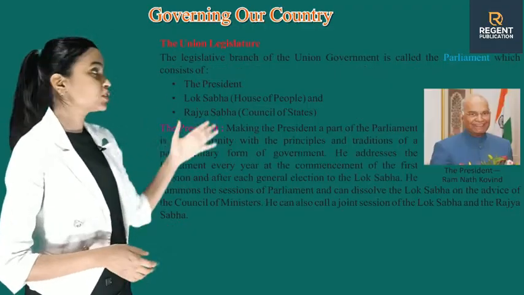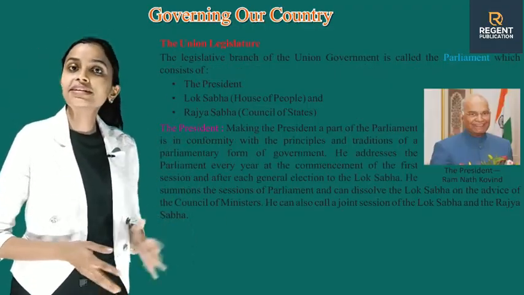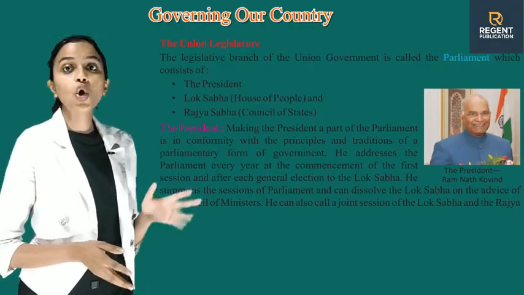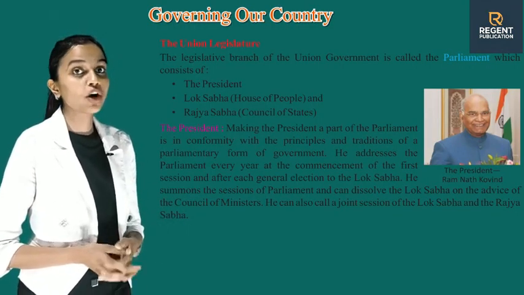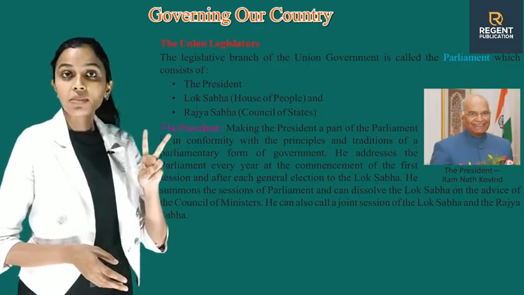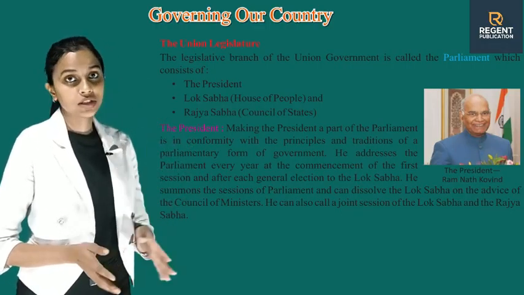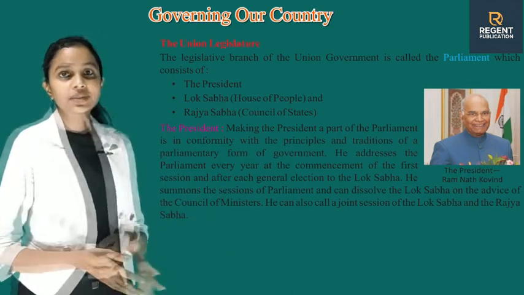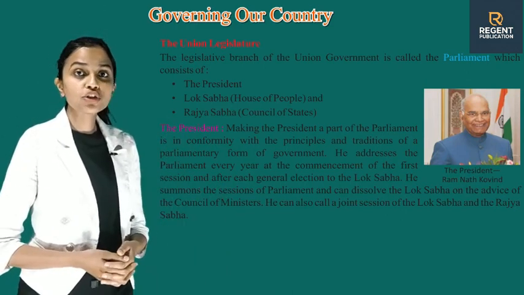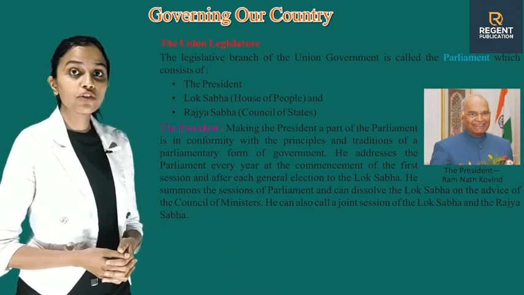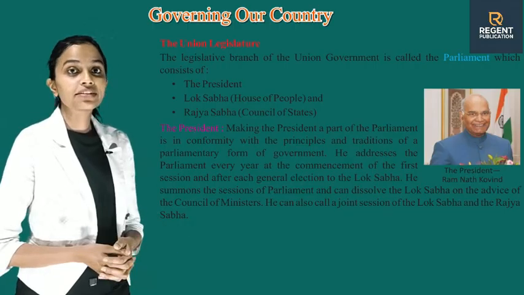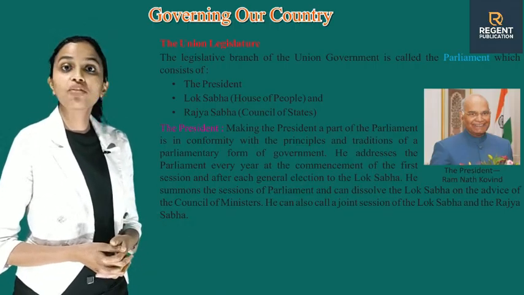The Union Legislature. The legislative branch of the Union Government is called the Parliament, which consists of the President, Lok Sabha, House of People, and Rajya Sabha, Council of States. The President. Making the President a part of the Parliament is in conformity with the principles and traditions of a parliamentary form of government.